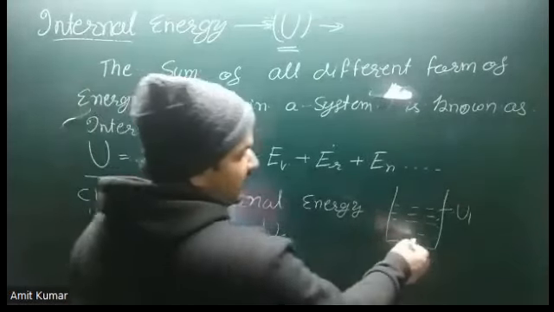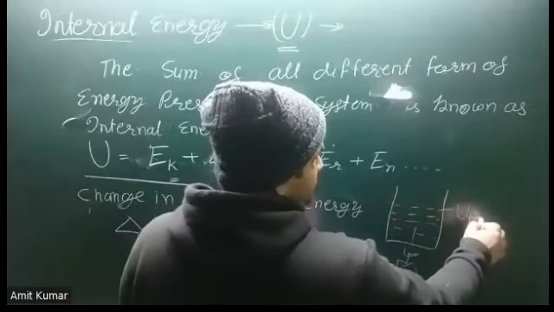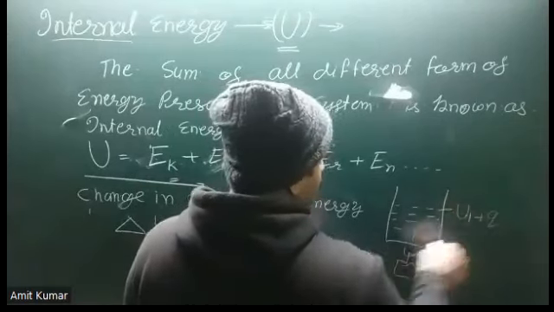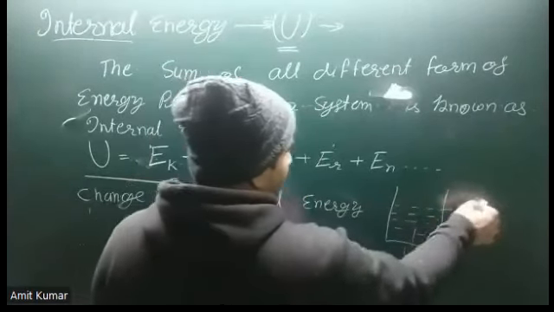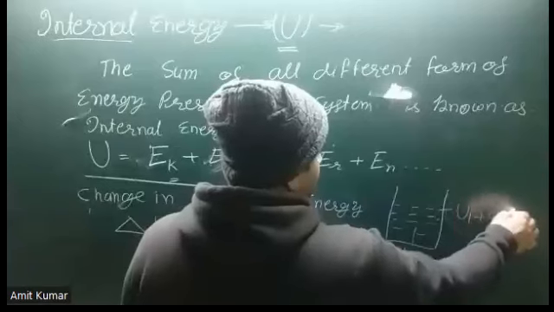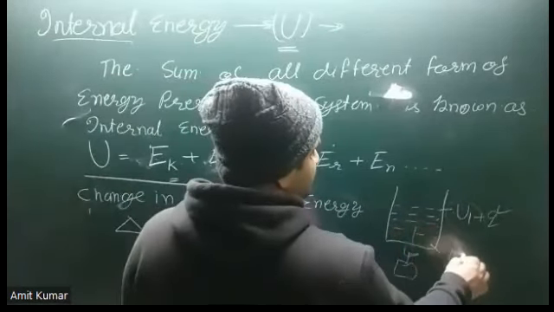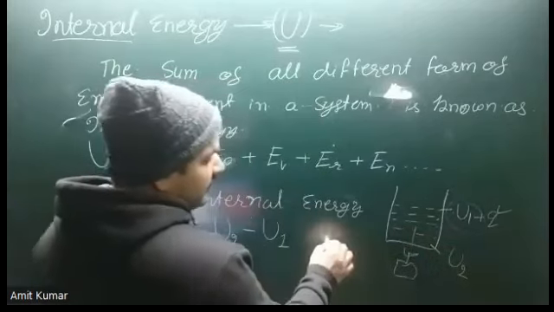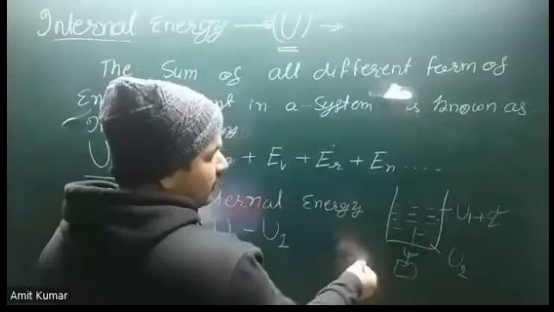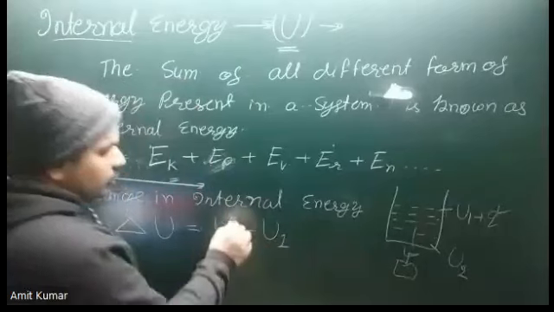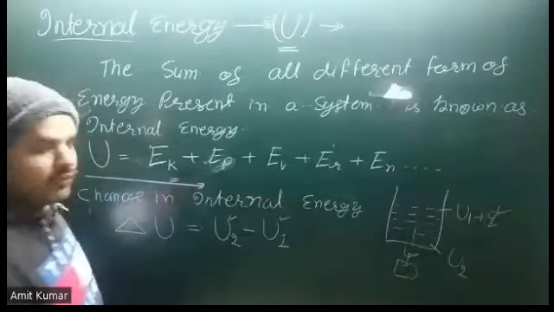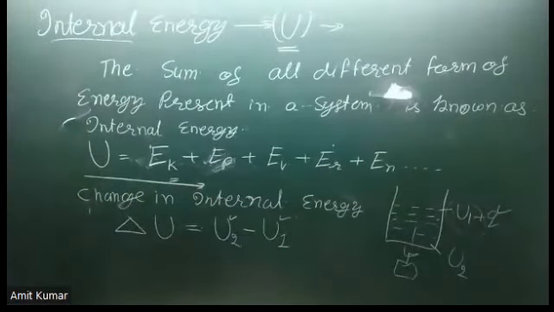So due to the addition of Q amount of heat, the internal energy becomes U2. Then the change in internal energy is calculated as U2 minus U1.